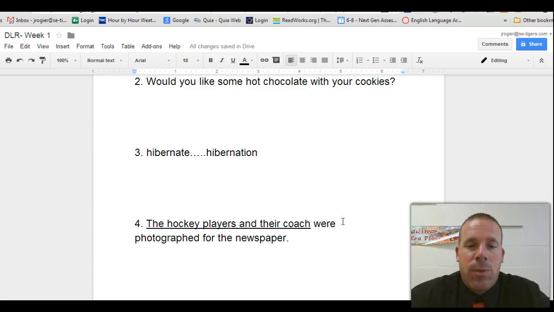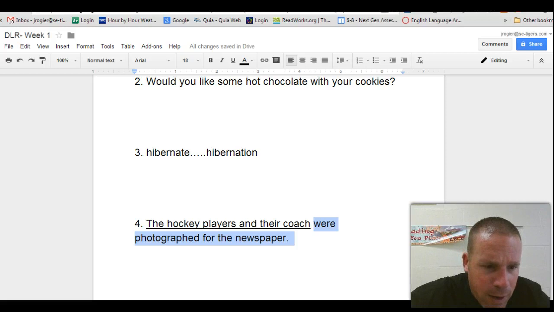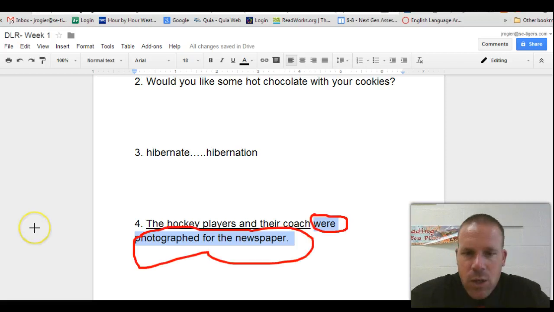Your verb part would be were photographed for the newspaper. It's the action. What were they doing? Well, they were photographed for the newspaper, and you would want to go ahead and circle that part, and I can go ahead and do that. So I've circled were photographed for the newspaper.